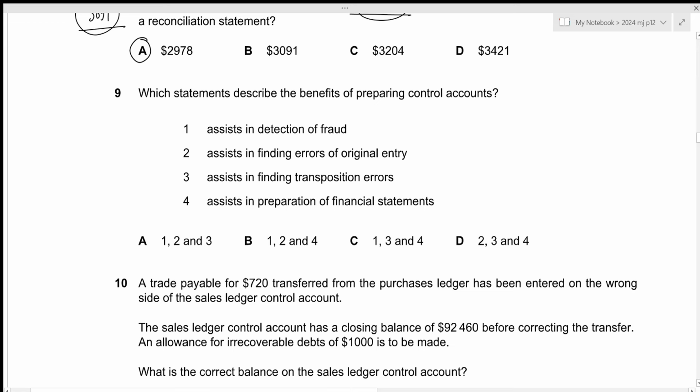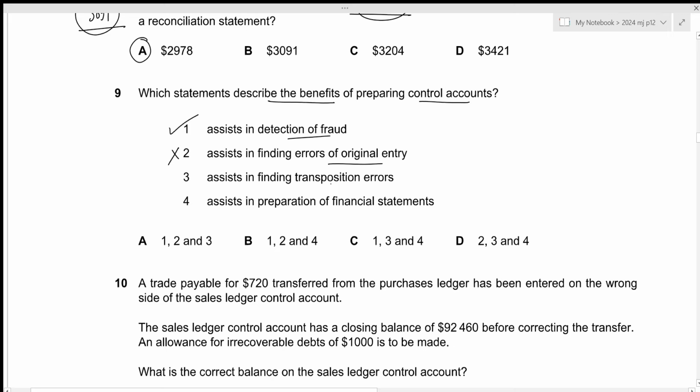Which statements describe the benefits of preparing control accounts? The first one is assists in detection of fraud. This is true because the control account and the ledger balances are kept by two different members of staff. The second one is assists in finding errors of original entry. Errors of original entry cannot be disclosed by control accounts. This is incorrect, because if we do not enter it within our book of prime entry, then it will no longer be entered within our ledger balances as well as the control accounts.